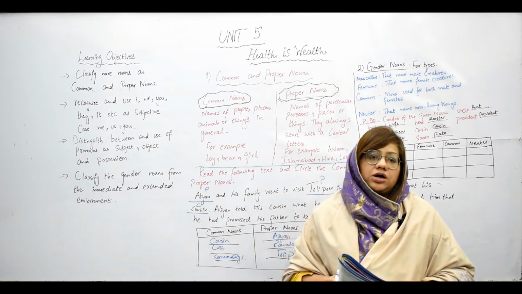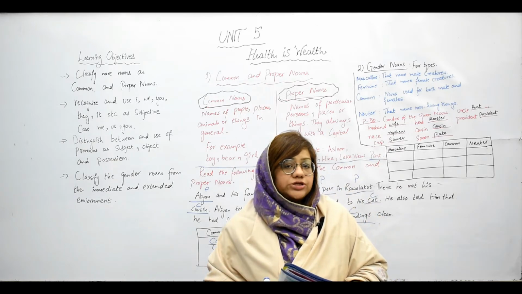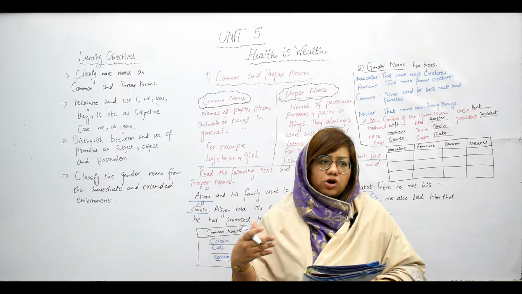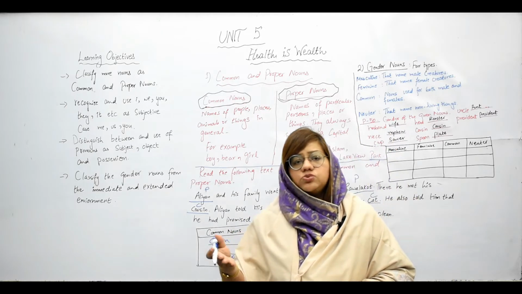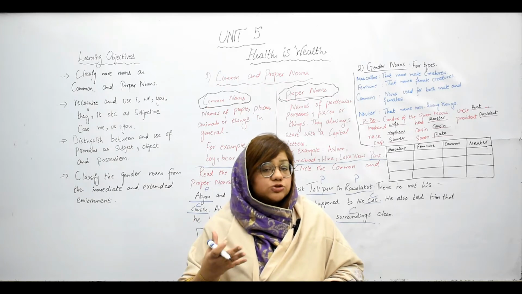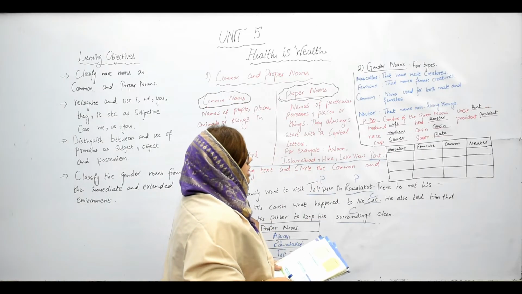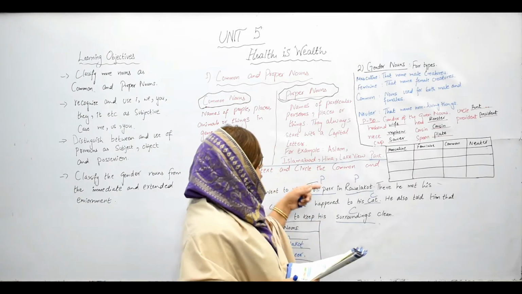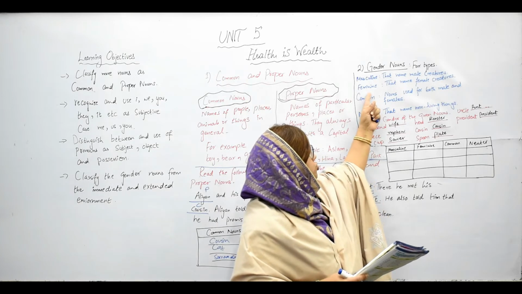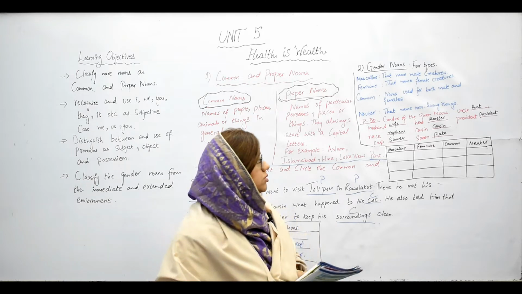The third part that we need to discuss is about gender nouns. Before going to gender nouns, we already discussed in the previous classes the masculines and the feminines. We are aware of this concept. But what are the different types of gender nouns? That is the important part that we need to discuss, and you need to know it. As you can see on the board, there are 4 types of gender nouns. Number 1, masculine. Number 2, feminine. Number 3, common. And number 4 is the neuter gender noun.